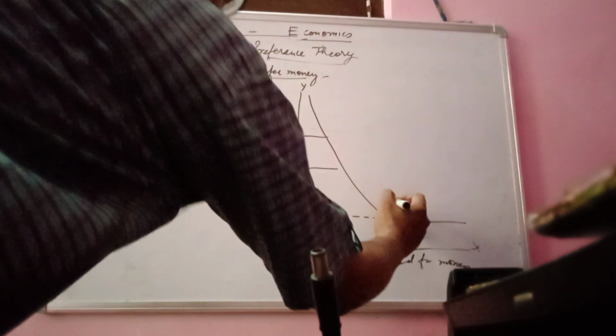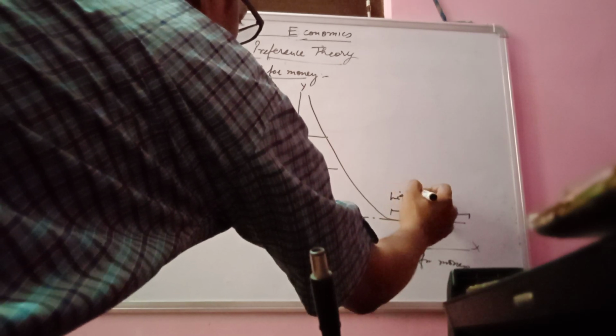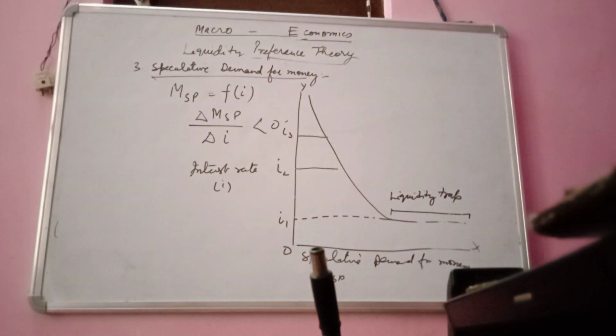So here you are observing the liquidity trap, where people want to hold money, not to invest it in bonds, because here the interest rate is low.